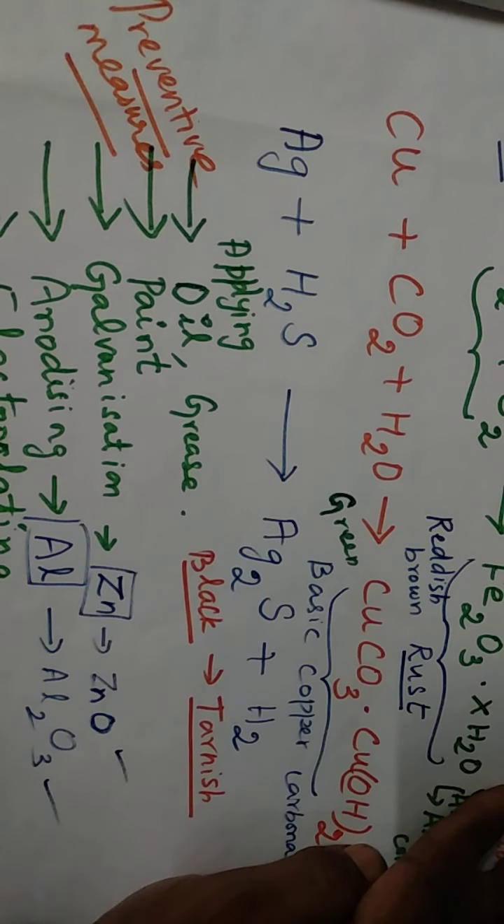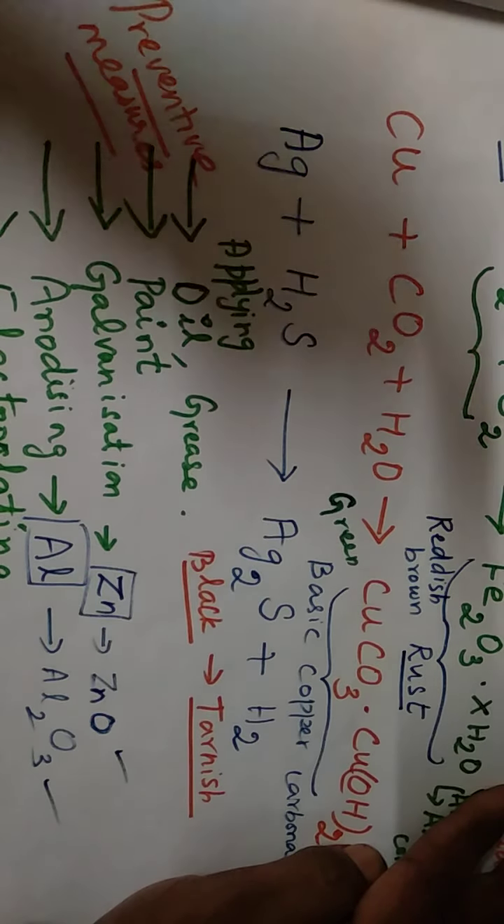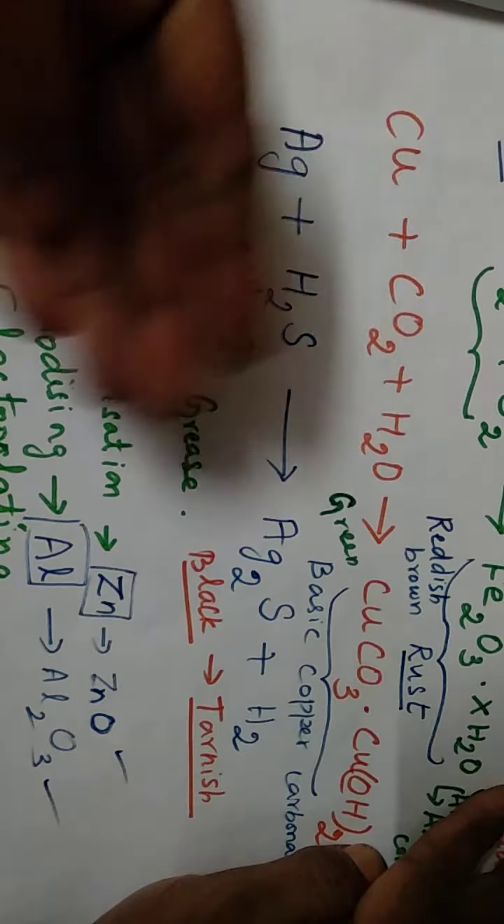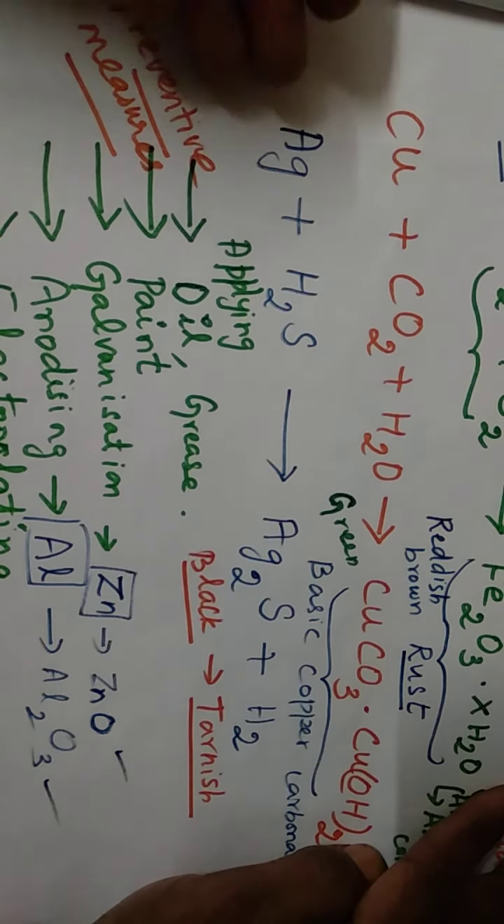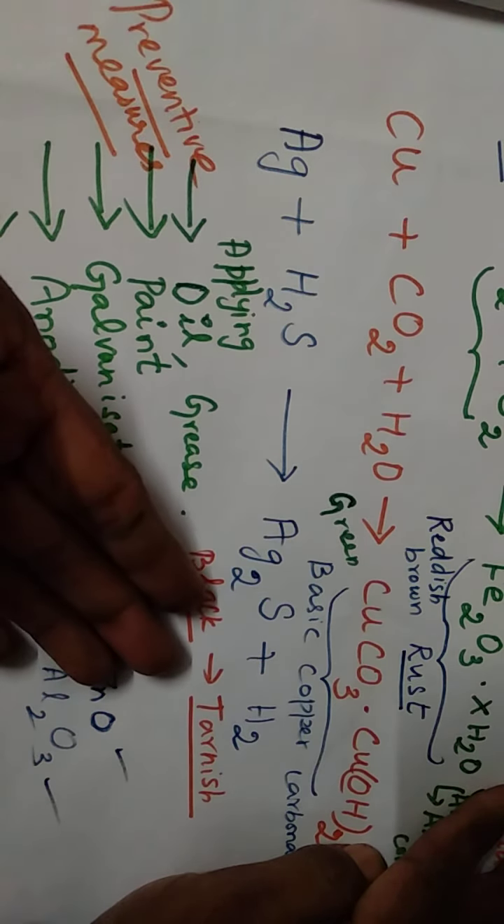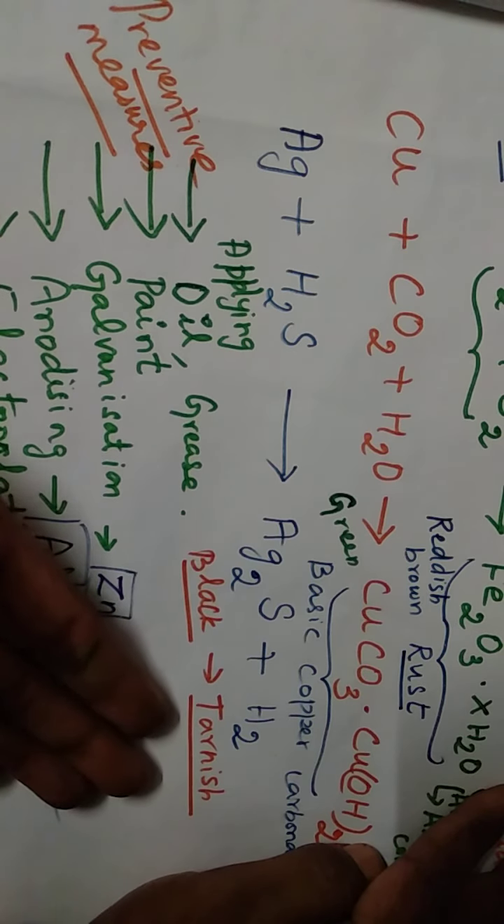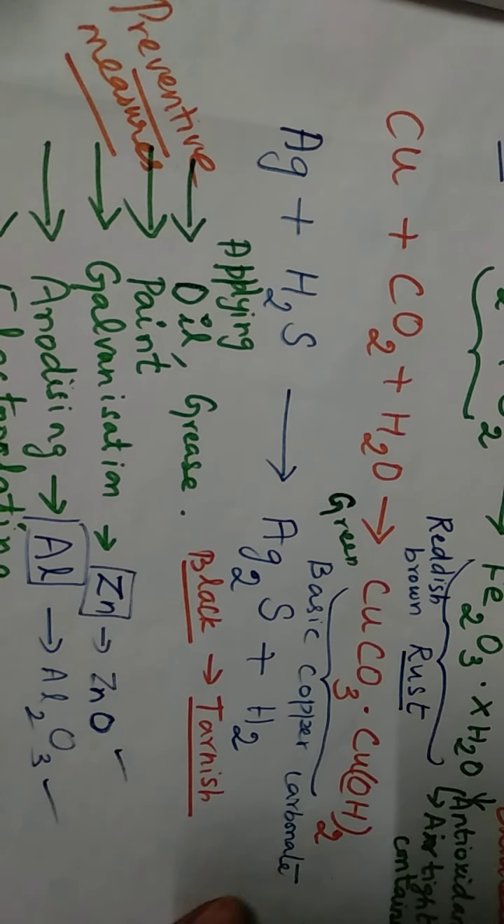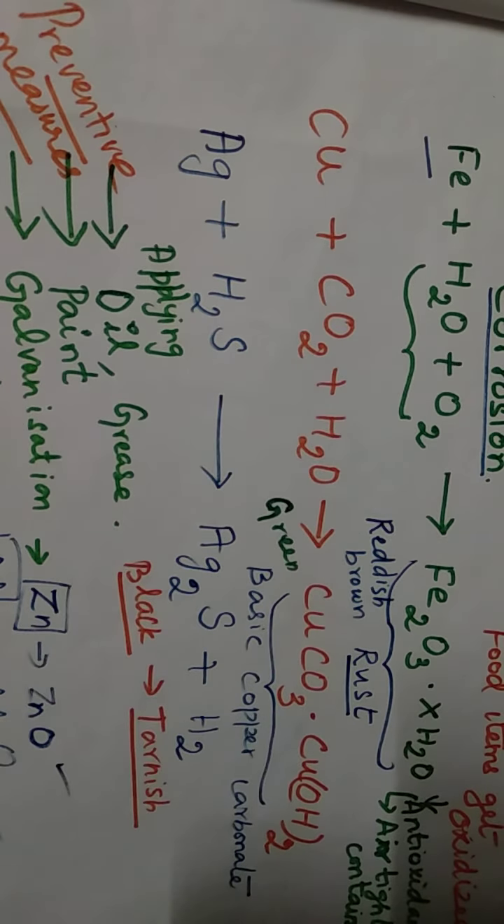These are very important. They may ask you how copper gets corroded, what is the substance formed, what is the color of it, like that. From the examination point of view, the questions will be in this way only. When silver gets corroded, what is the color of it? They may ask what the name of that corrosion is, or what substance is formed. Please make a note of these reactions and equations, they are important.